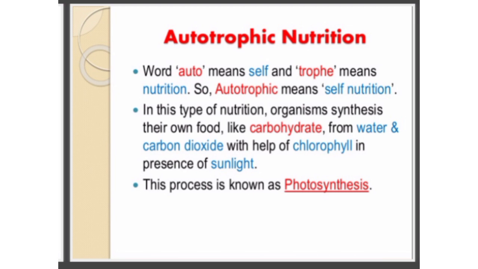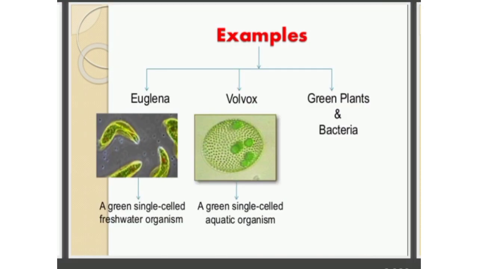The process through which they prepare their food is known as photosynthesis. Now, these are some examples of organisms showing autotrophic mode of nutrition. Euglena is a green single-celled freshwater organism. Its mode of nutrition is autotrophic. Now, Volvox is an algae. What are algae? Students, you often see slimy green patches in ponds or in other stagnant water bodies.